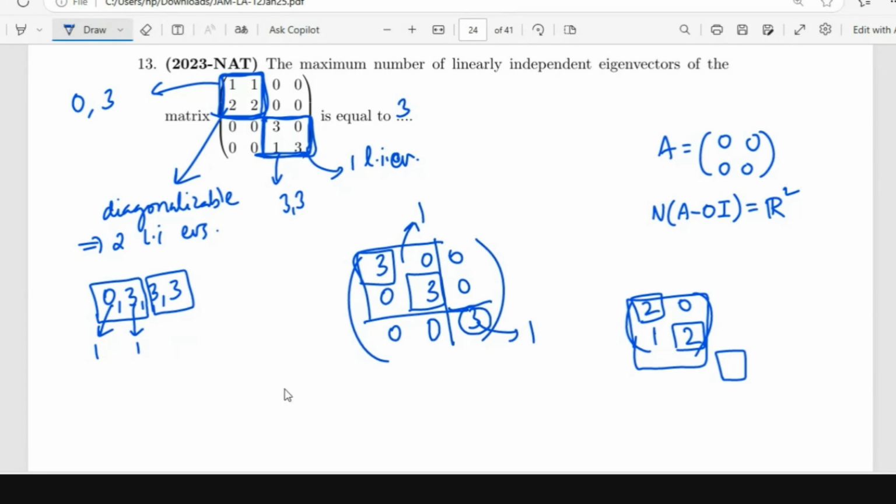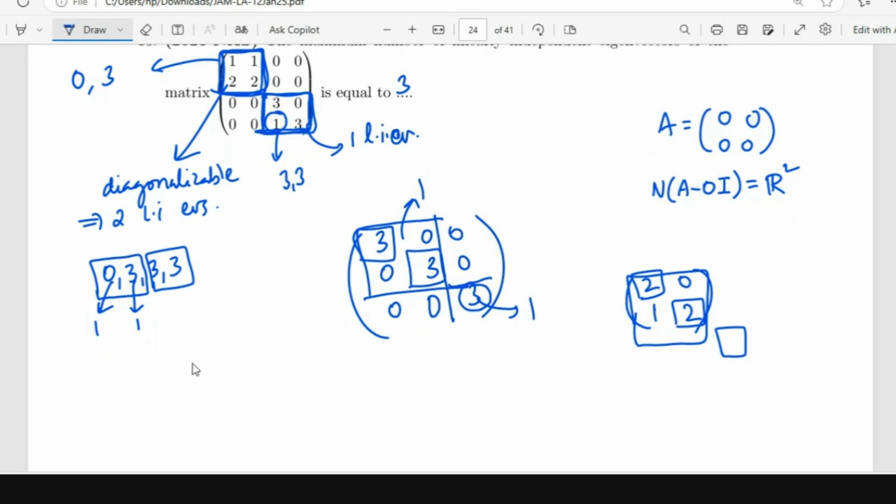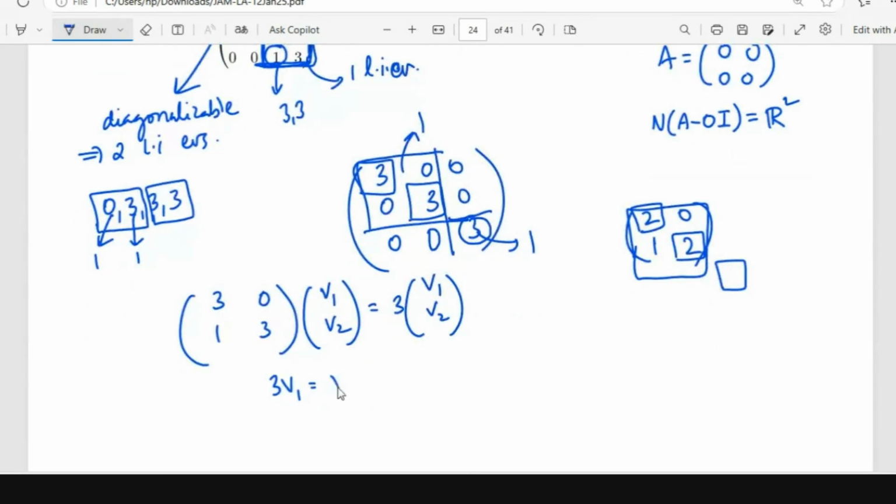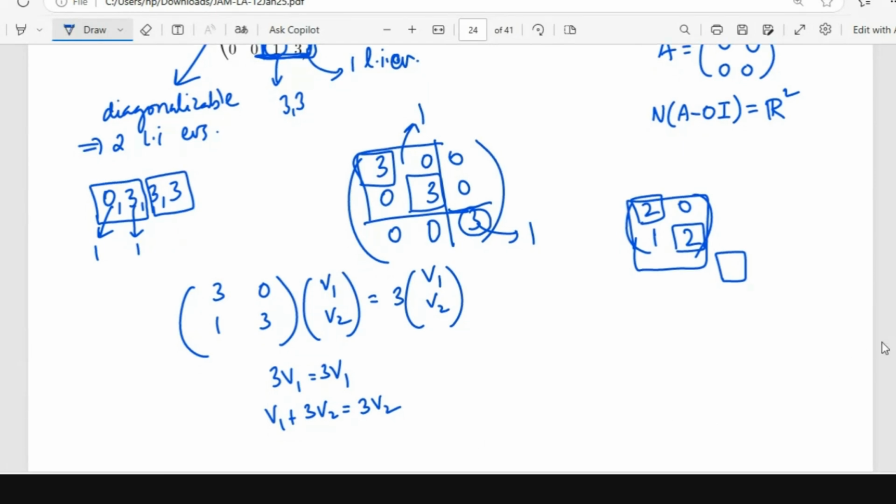If you don't want the Jordan block, then because of this 1, there will always be a relation between the eigenvectors corresponding to this. So 3, 0, 1, 3. 3 is an eigenvalue, right? We know that this times say V1, V2 is equal to 3 times V1, V2. So the relation that you get is 3V1 is equal to 3V1, and V1 plus 3V2 is equal to 3V2. Right?